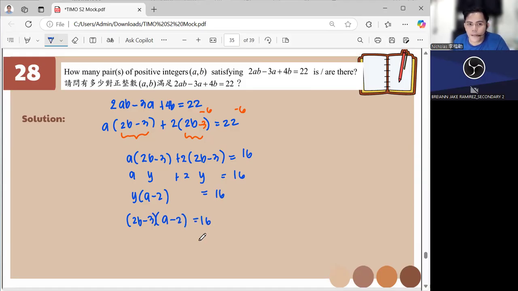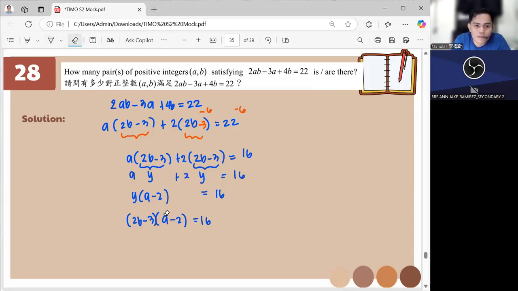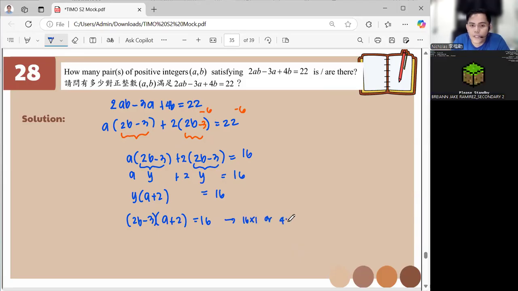I think that is plus 2, not minus 2. Question: you wrote it wrong, it's A plus 2, not A minus 2. Yes, correct, plus 2. Sorry, this one is plus. Thank you for that. So this is (2B minus 3)(A plus 2) equals 16. So what do we have here to get 16? We can either have 16 times 1, or 4 times 4, or 2 times 8, right?